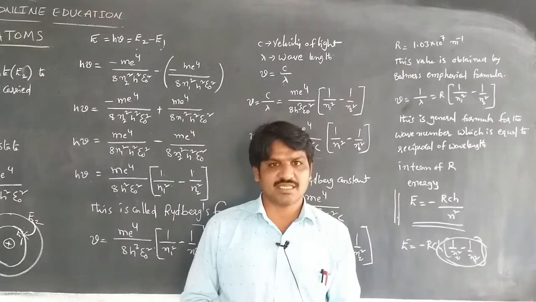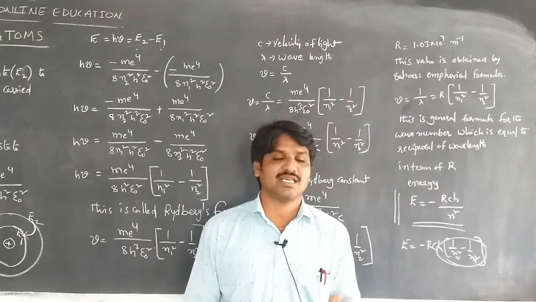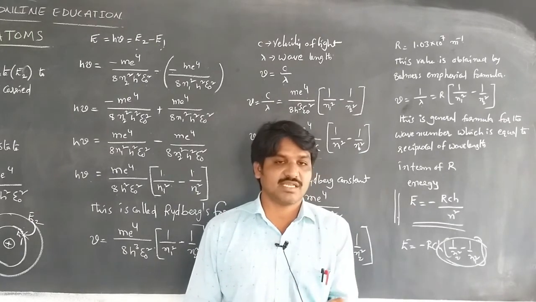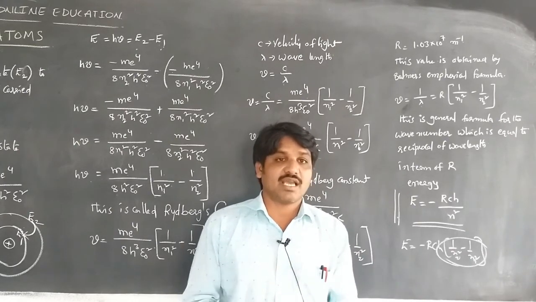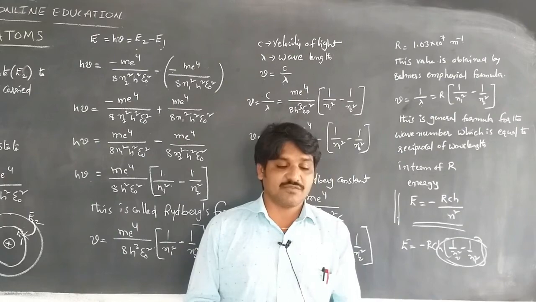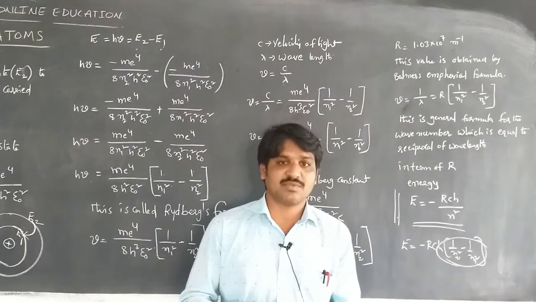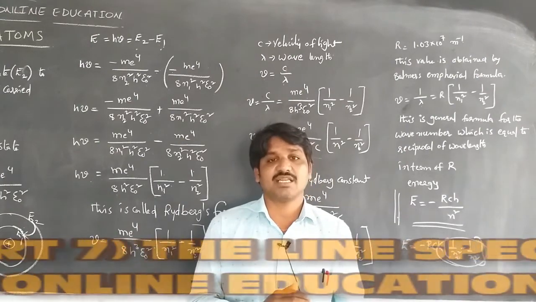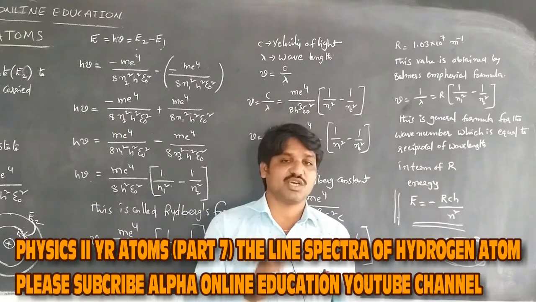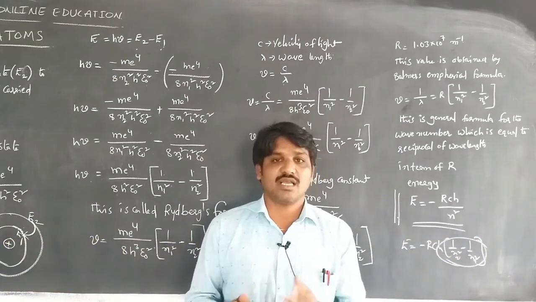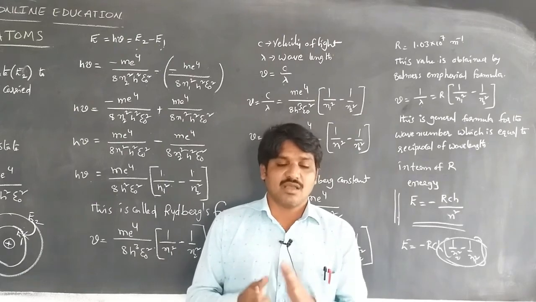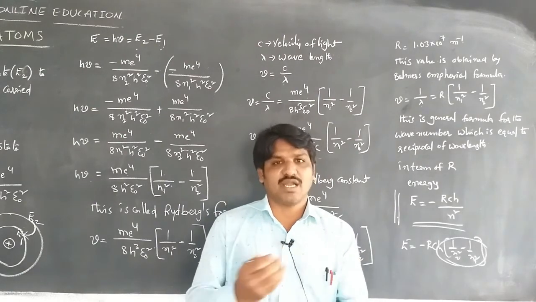Those various lines are called emitted lines. And whenever the electron absorbs some energy to jump from the lower energy orbital to the higher energy orbital, that is called absorption lines. The absorption lines in the spectral series appear as black lines on a white background.